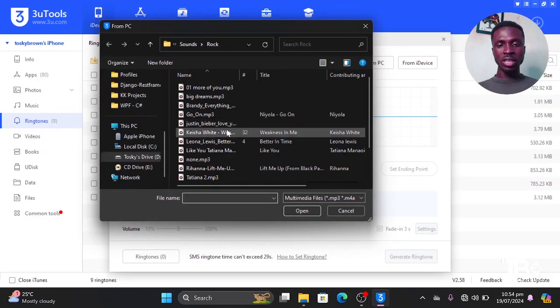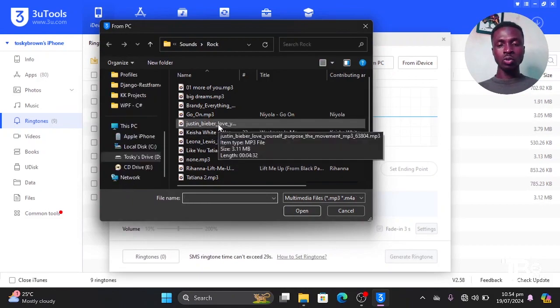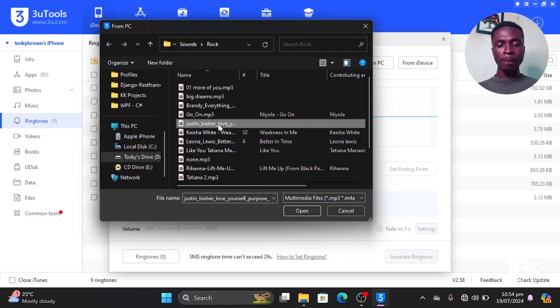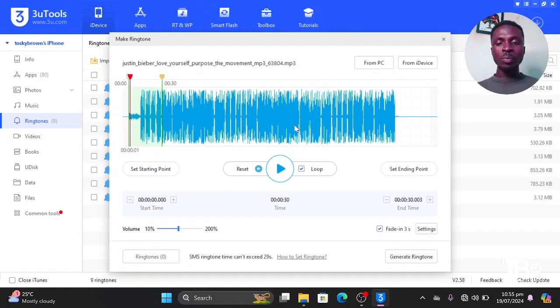And then I'll just choose any of this music. I'll just choose Justin Bieber. Okay, here you go to where you have your music on the computer, choose it, then go to open. I import it, and you see it loads the music.